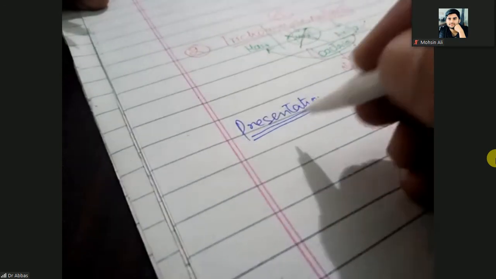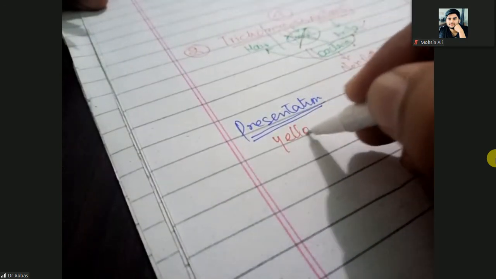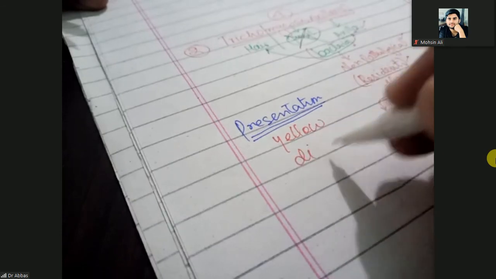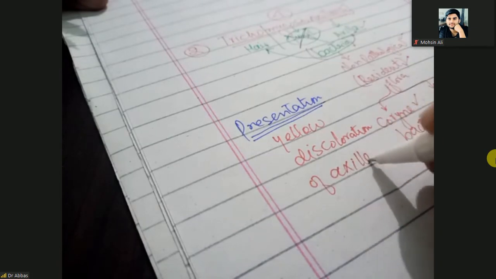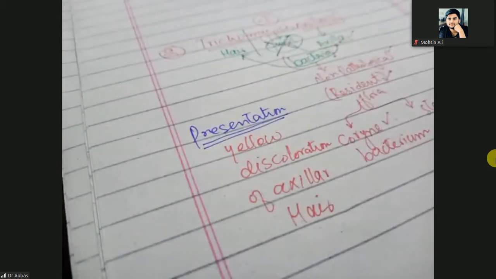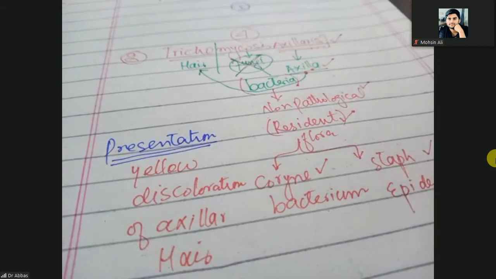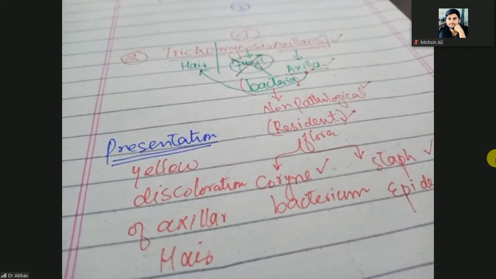So Trichomycosis axillaris is a bacterial infection, not a fungal infection. So the patient will present with yellow discoloration of axillary hair.